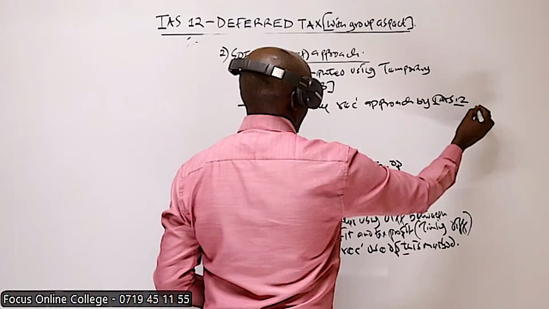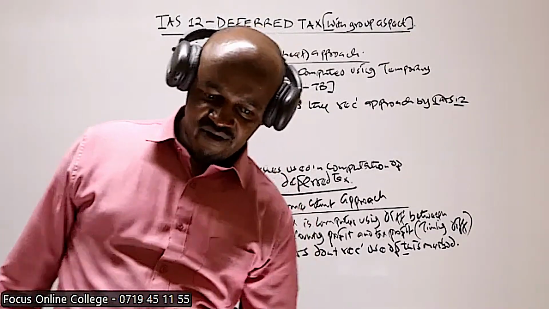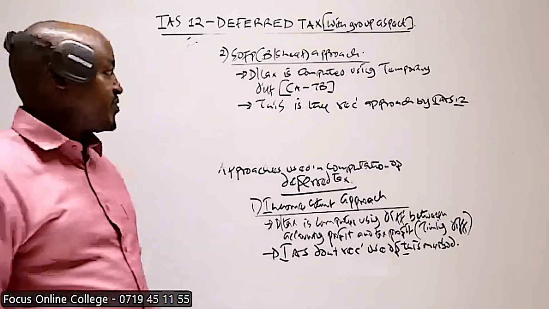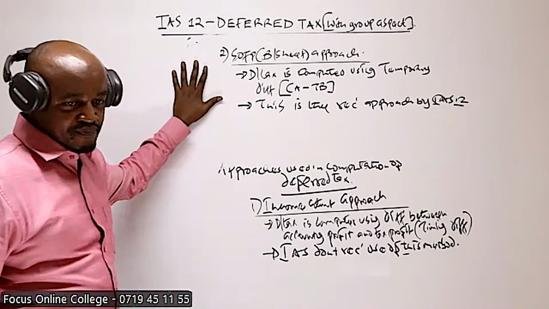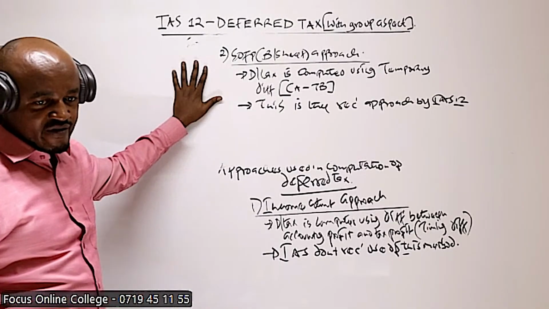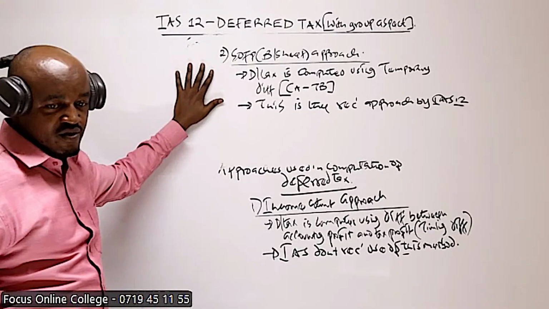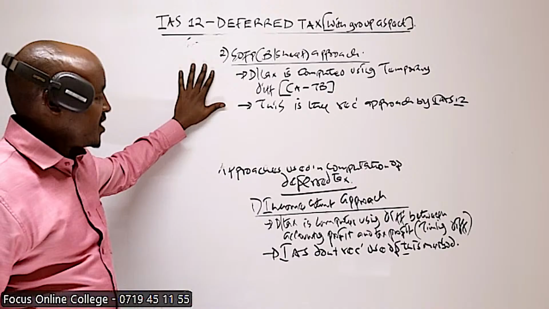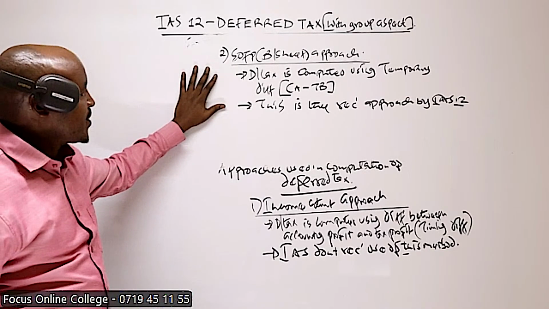The International Accounting Standard number 12 basically recommends the use of this method. And I've said, if you check on all the recent past papers, you'll be able to see that all questions coming from this usually require a computation of deferred tax using the balance sheet method, or basically the statement of financial position approach. I think basically that's what you need to know.